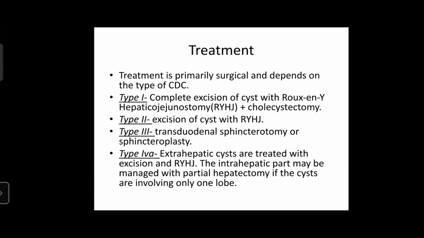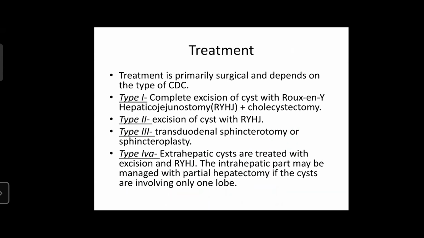The treatment of choledochal cyst is primarily surgical and depends upon the type of choledochal cyst, which is delineated on MRCP. A type 1 choledochal cyst warrants complete excision of the cyst with Roux-en-Y hepaticojejunostomy plus cholecystectomy. Type 2 choledochal cyst warrants excision of the cyst with Roux-en-Y hepaticojejunostomy. In a type 3 choledochal cyst, a transduodenal sphincterotomy or sphincteroplasty is done. In case of a very large cyst, a transduodenal cyst excision can also be attempted.